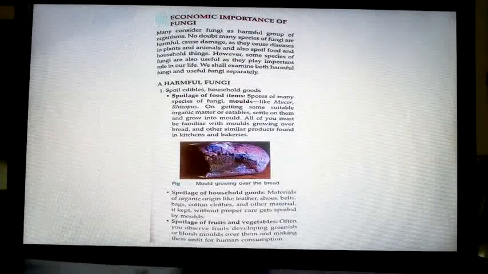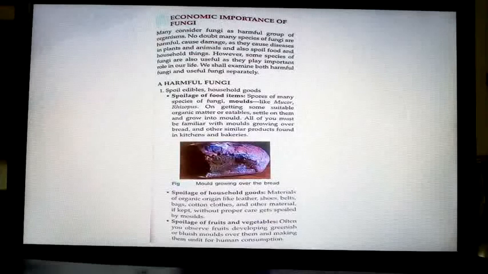Spoilage of household goods: materials of organic origin like leather, shoes, belts, bags, cotton cloths and other materials, if kept without proper care, get spoiled by mold. And molds give a stink, a stale, pungent smell also. Spoilage of fruits and vegetables: often you observe fruits developing greenish or bluish molds over them, making them unfit for human consumption.